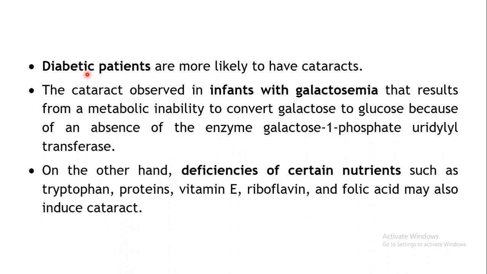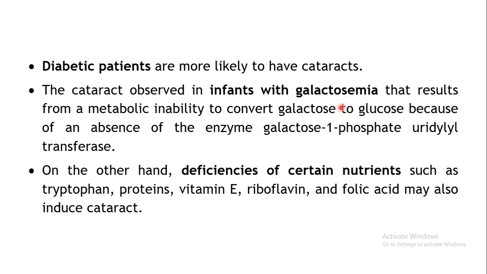Now, apart from exposure to drugs, there are certain pathological situations which may also promote cataract formation. Diabetic patients are generally more likely to develop cataract. Cataract may also be seen in infants suffering from galactosemia.